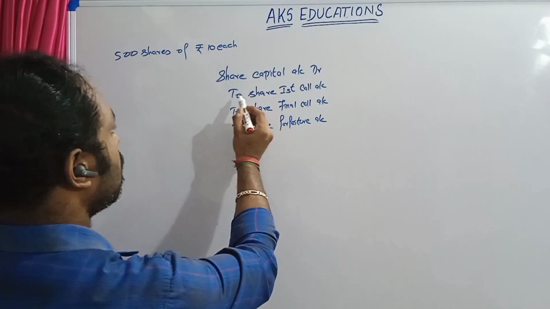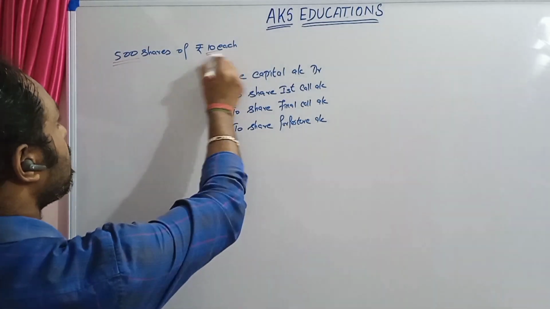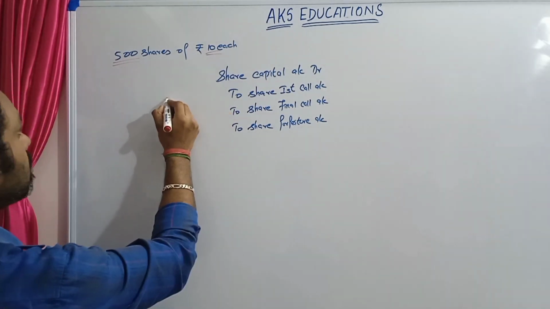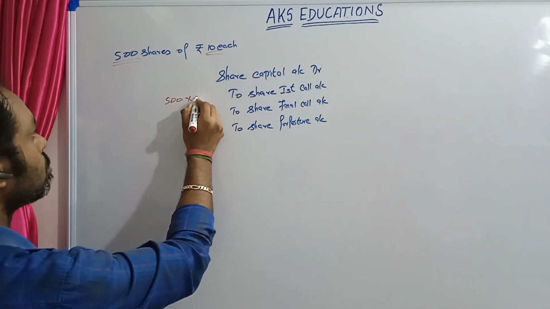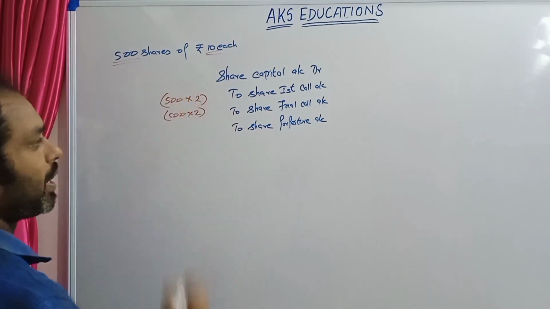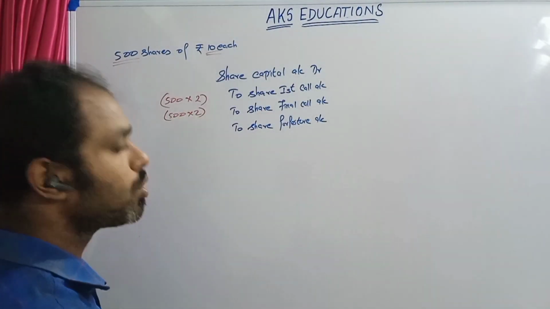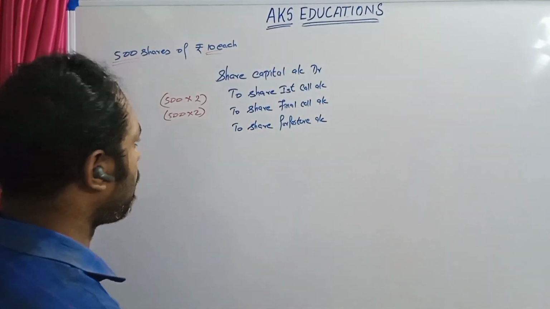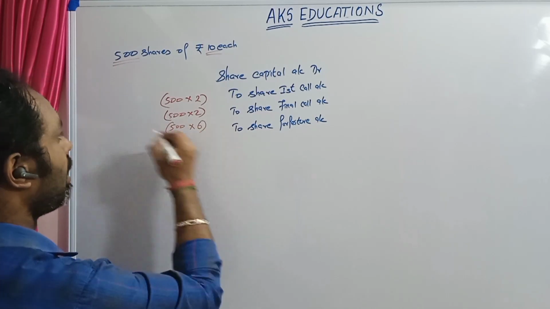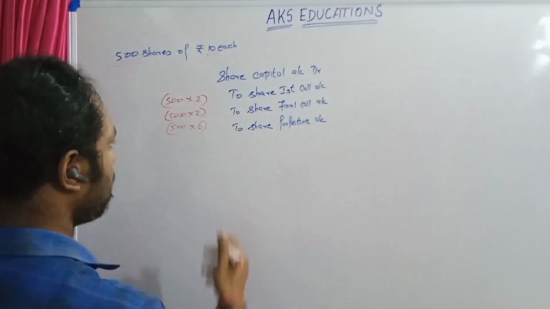The first one, to share first call. It is 500 shares of rupees 10 each, so this is the par value. How much is not paid? It is 2 rupees not paid here. And the final call also, it is 500 into 2 which is not paid. When 2 and 2 is not paid, so 4 rupees is not paid, the shares are forfeited. The remaining amount that should be paid is rupees 6, so 500 into 6. And the par value should be 10.